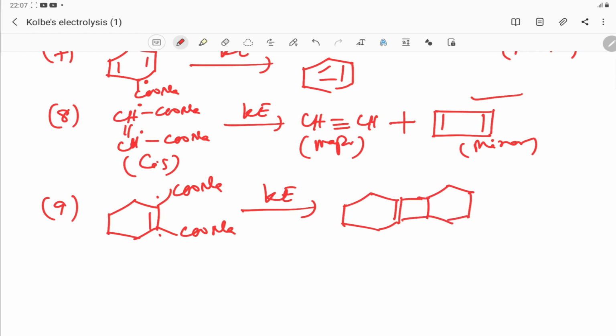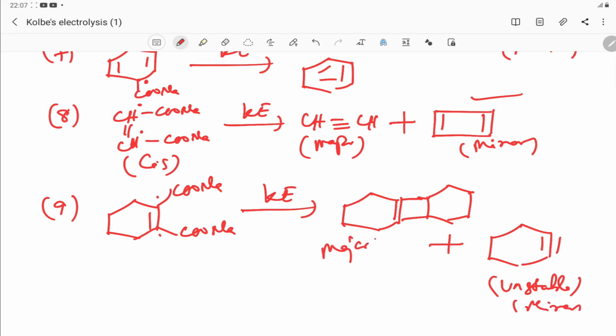So this is one product, plus if these two free radicals combine, they form another extra pi bond like this. This is also produced, but it is unstable. That is the minor product, but this is your major product.